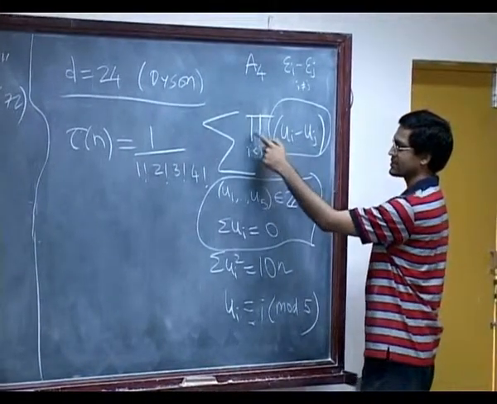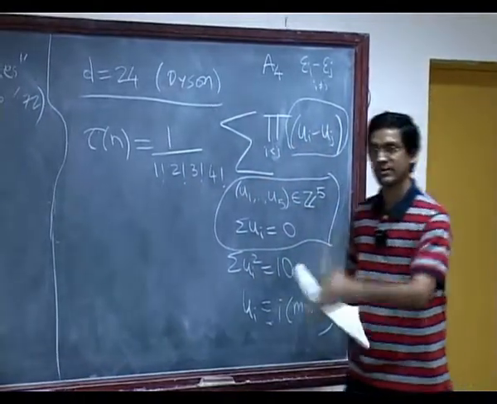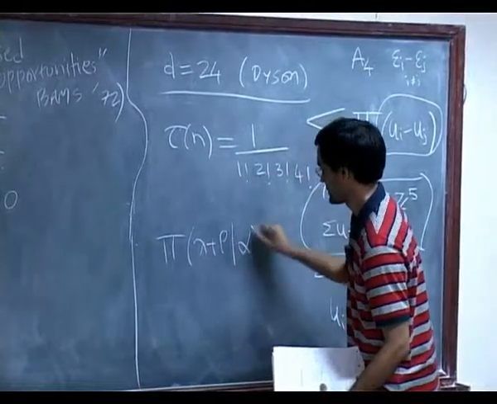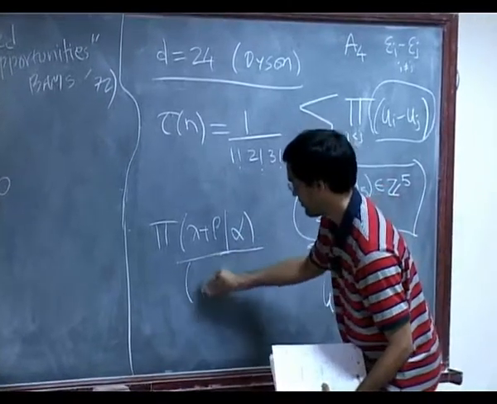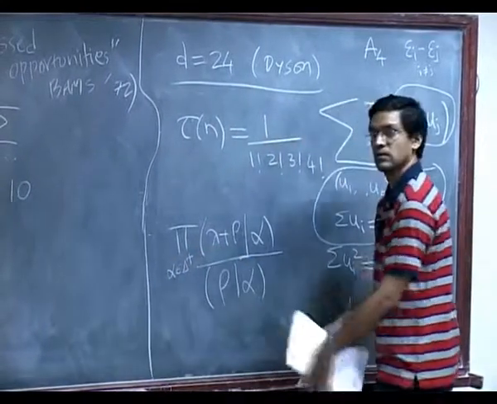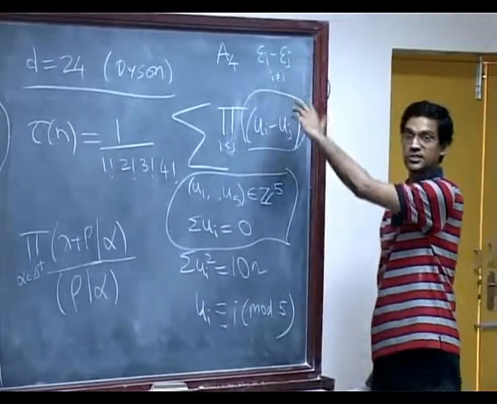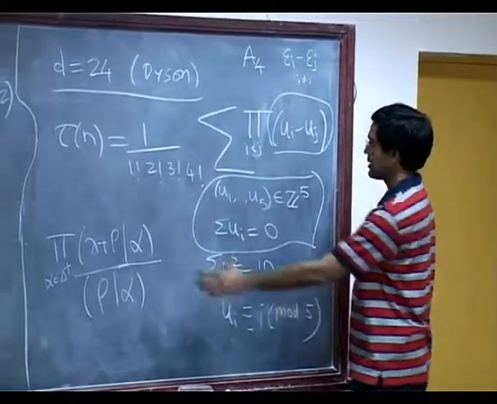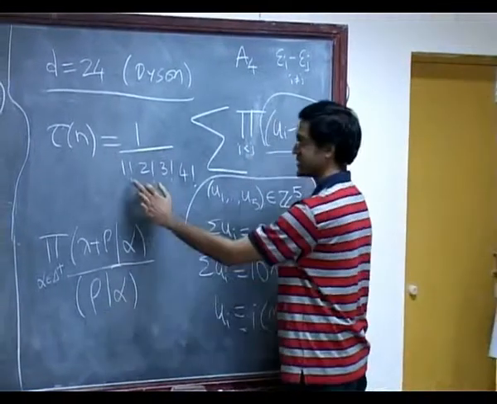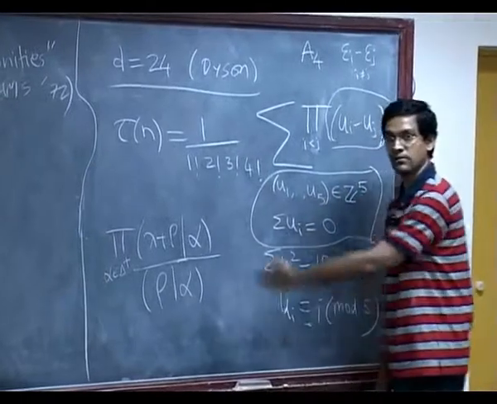And if you look at this product here, product ui minus uj over these things, you might remember Sendamarai wrote out this thing called the Weyl dimension formula. And if you actually work this out, this is over all positive roots of the root system. If you actually take the positive roots of the A4 root system, things of the form epsilon i minus epsilon j, you can sort of see you will get terms like this on the top. And it turns out that rho alpha is exactly this: 1 factorial, 2 factorial, 3 factorial, 4 factorial is the denominator in the Weyl dimension formula.